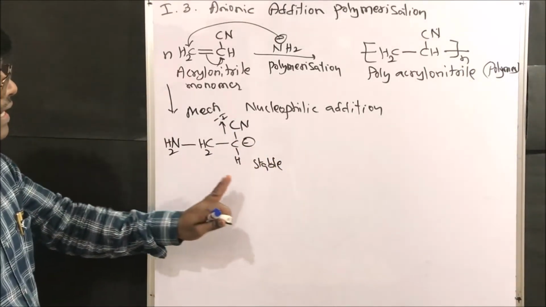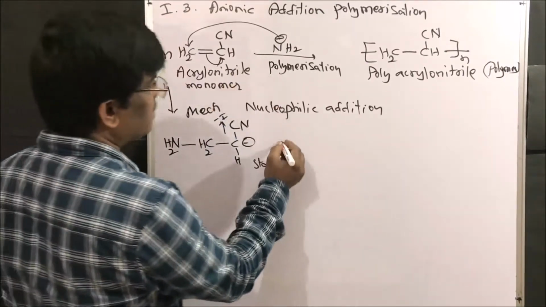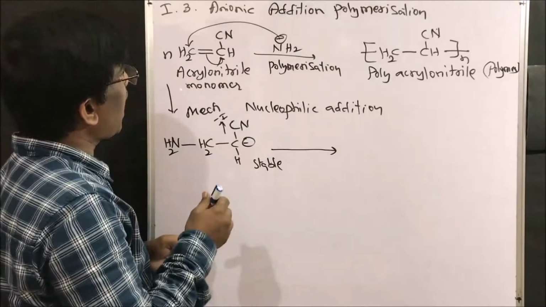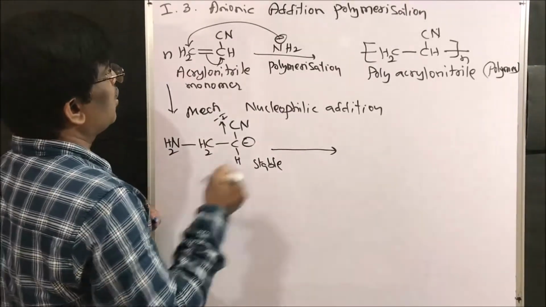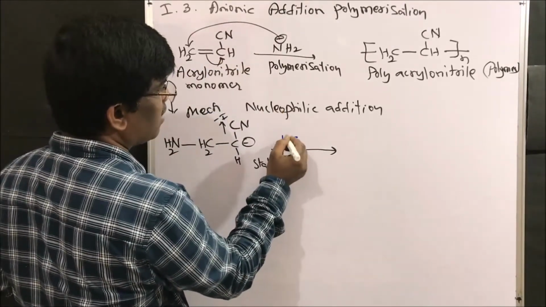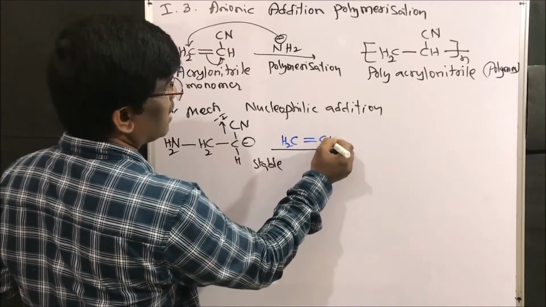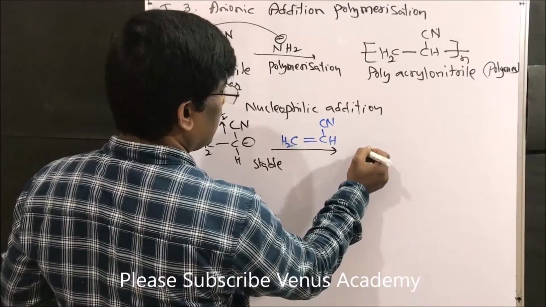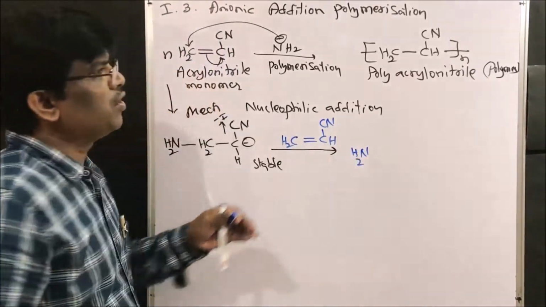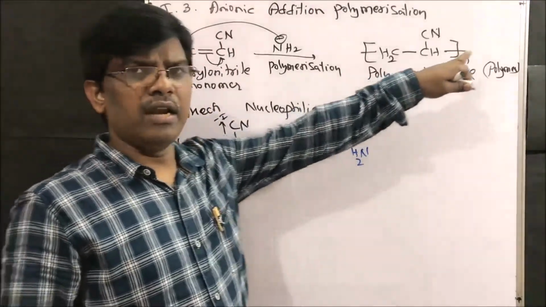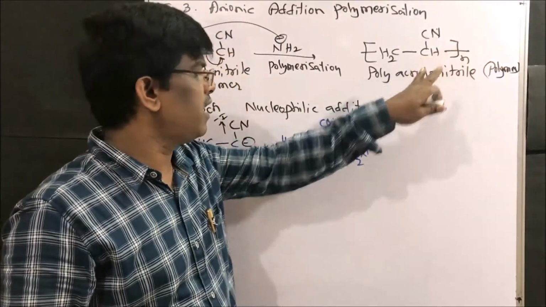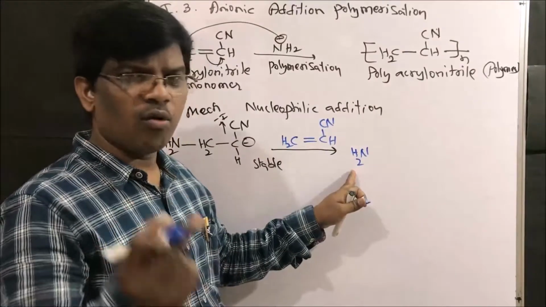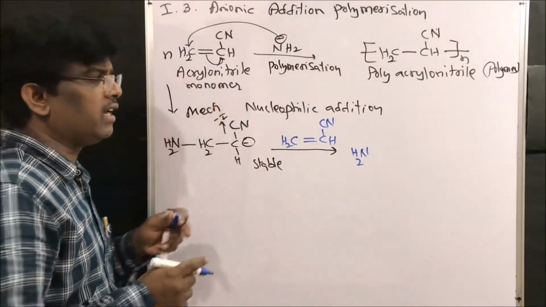So up to this it is understood. Next step, what is there? It is very simple. It goes on, adds to this molecule, right? Let us add another molecule. First take CH, CN. So for your understanding, I am writing NH2. When you compare, N molecules of this acrylonitrile, amine is not shown repeatedly because it will have only one amine group at one end, right?